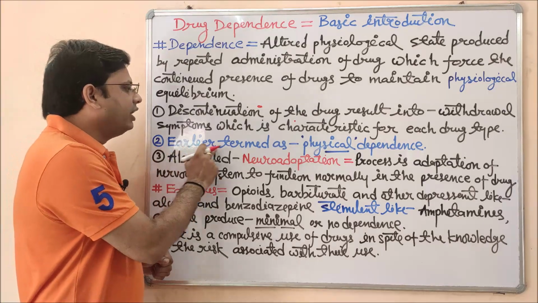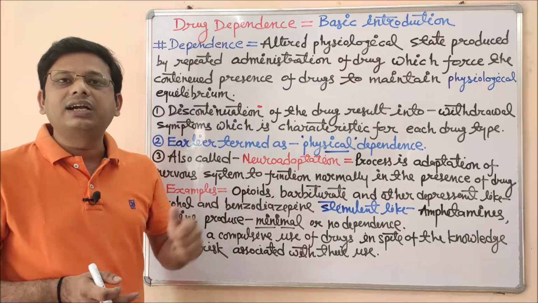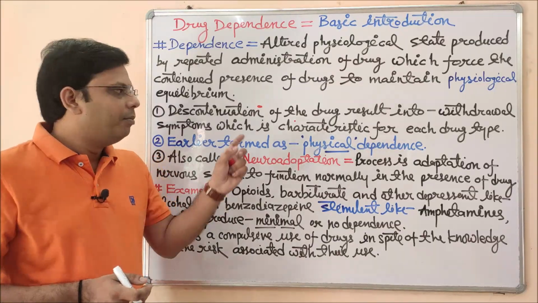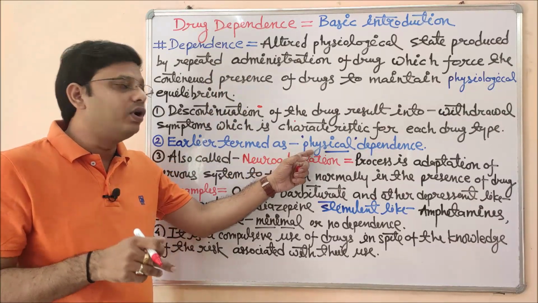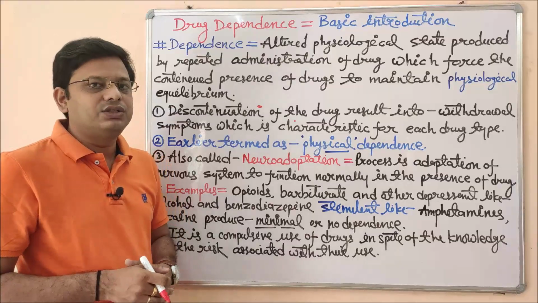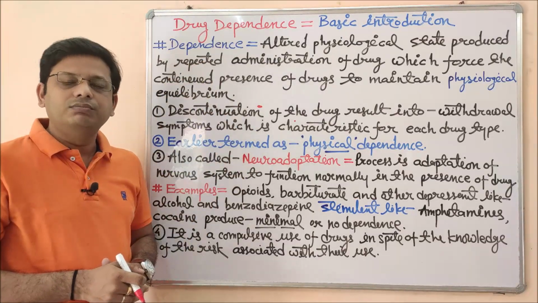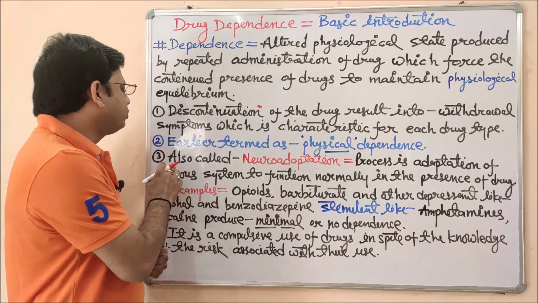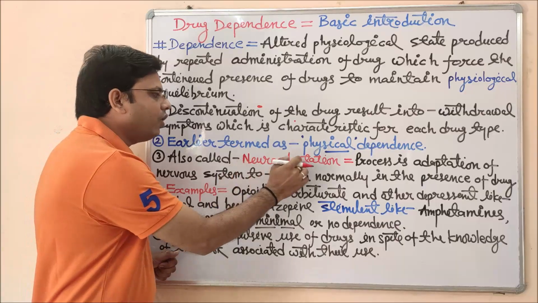Next one is earlier termed as physical dependence. As in case of addiction, that was earlier termed as psychological dependence, but in case of general drug dependence, it was known as physical dependence. So there is no such difference between physical dependence and drug dependence. Both are the same. Now next one, these are also called neuroadaptation.